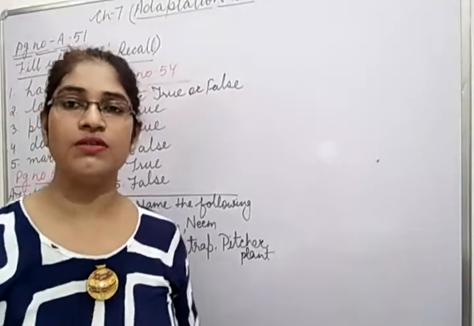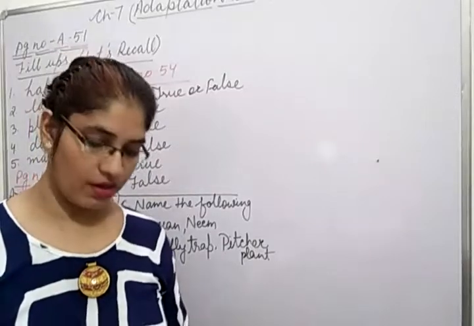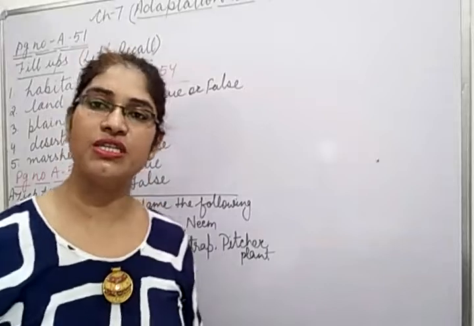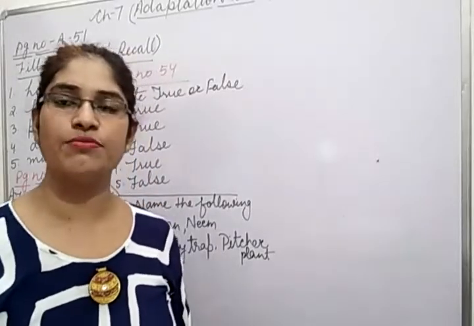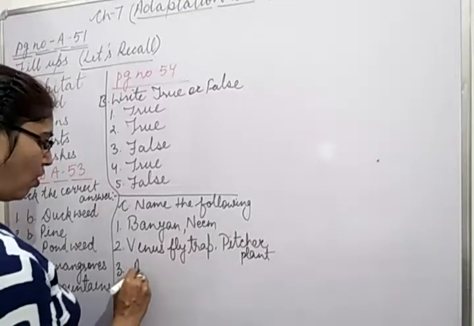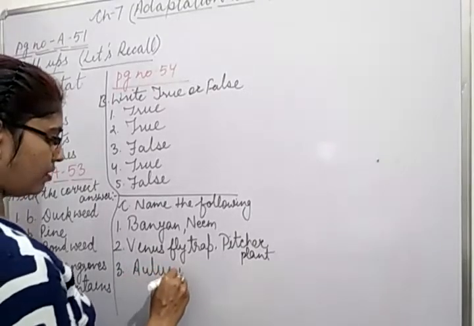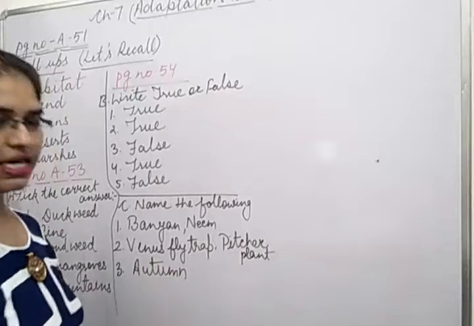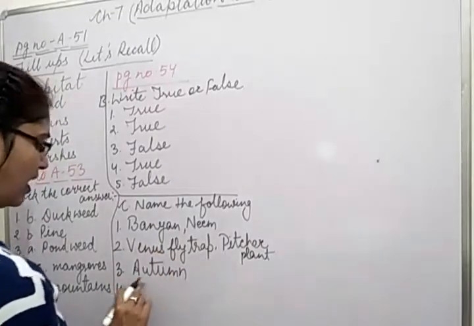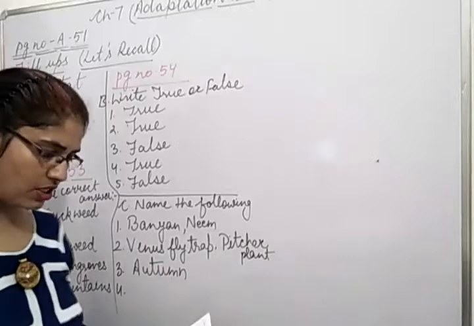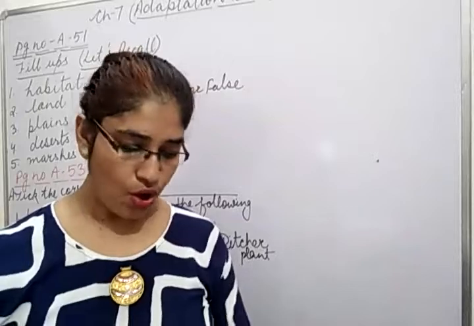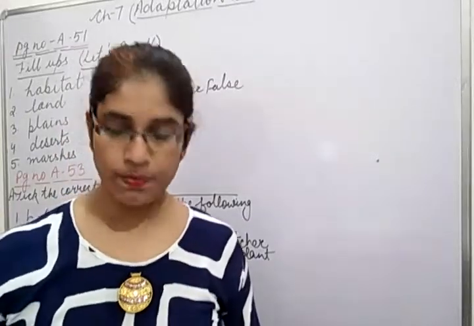Then third one is the season in which plants growing in plain shed their leaves. In which season the plants which are growing in plain area are shedding their leaves? कौन से season में अपनी leaves shed करते हैं? That is autumn. Write down correct spelling, A-U-T-U-M-N, that is autumn.